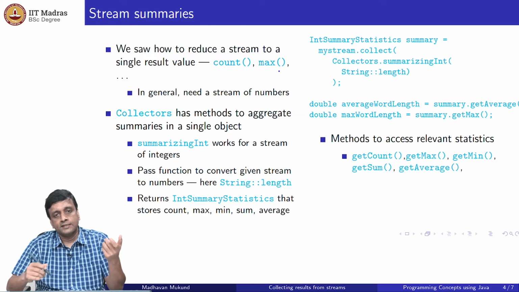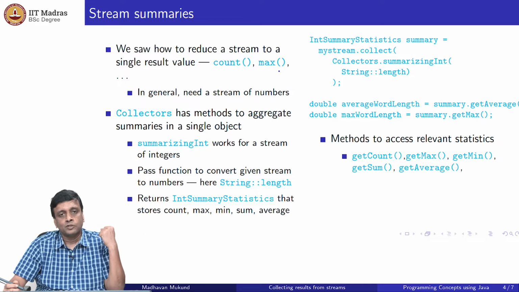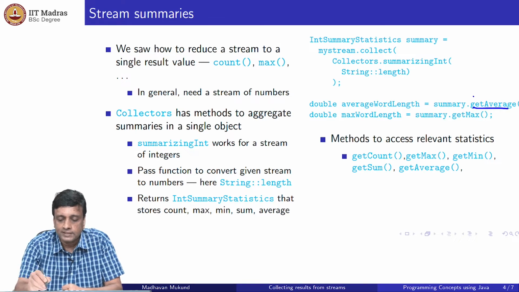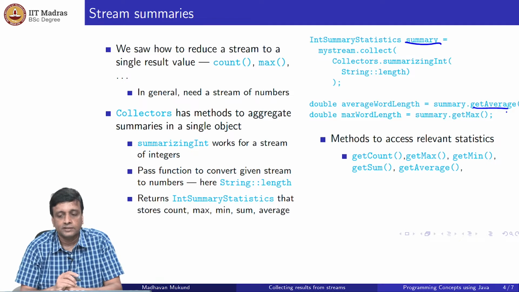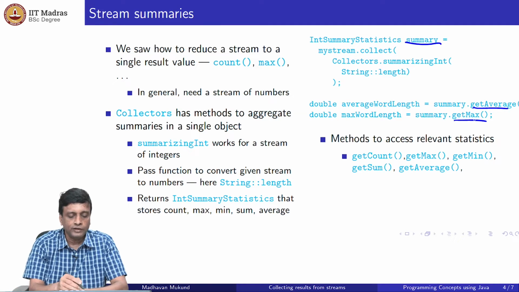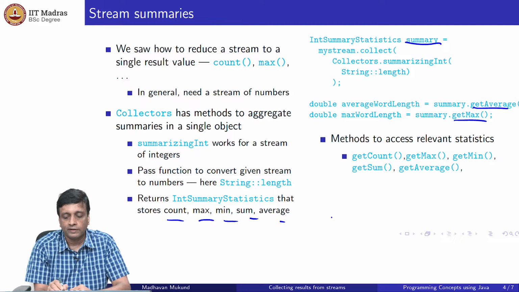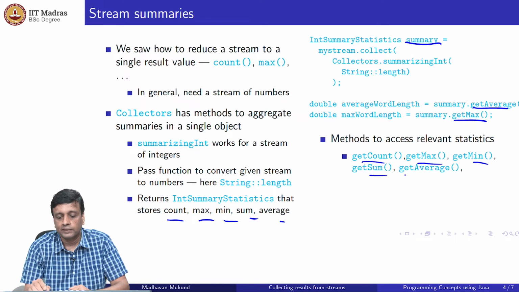Now, once we have got this, we can extract from this object the individual values that we want. So for instance, if we want the average from that summary, we can say get average. If we want the max, we can say get max. For every one of these, count, max, min, sum, average, we have a get count, get max, get min, get sum, get average.